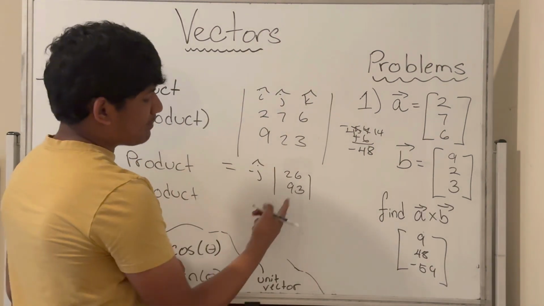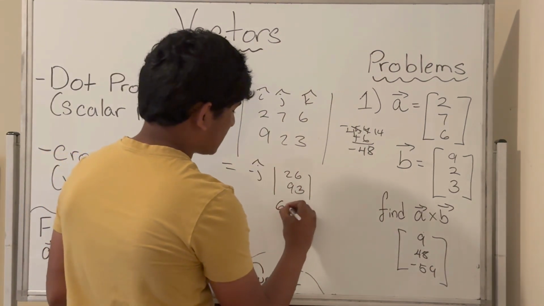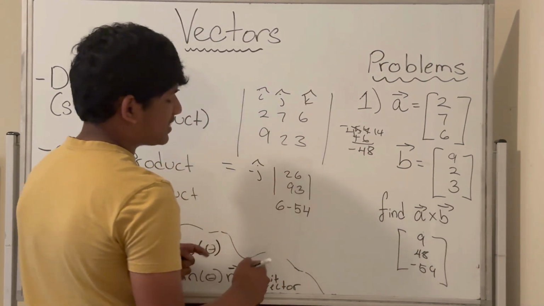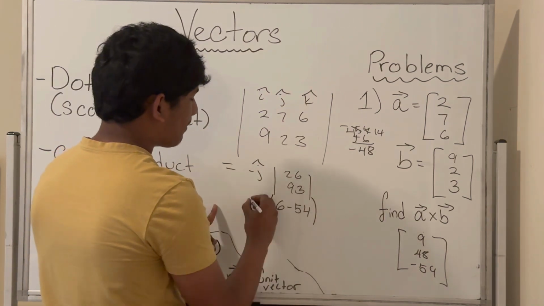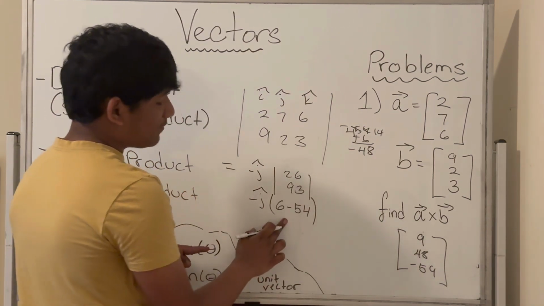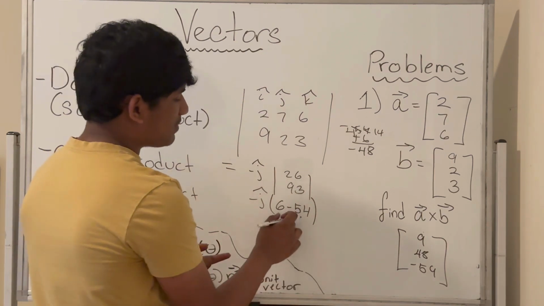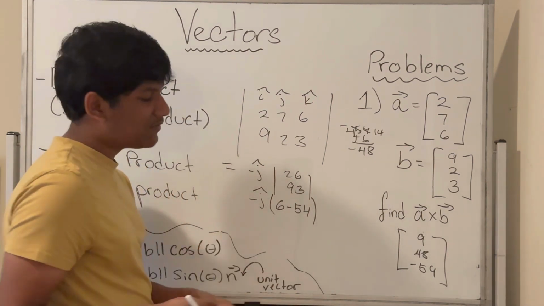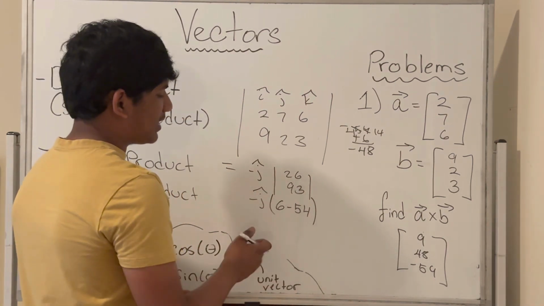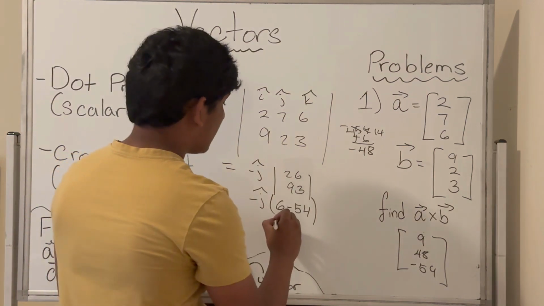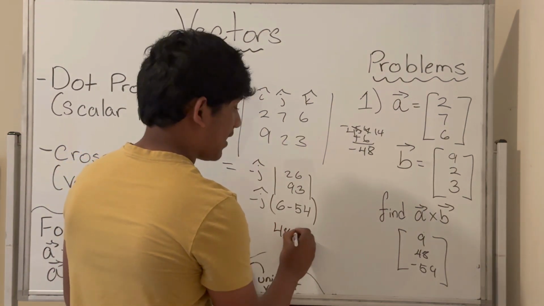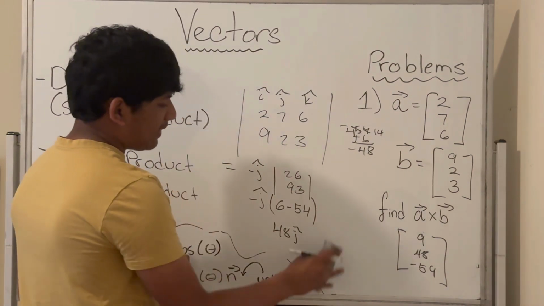AD minus BC: 2 times 3 is 6, minus 54, because 9 times 6 is 54. That's minus 48. Minus 48 times minus j hat is positive 48j hat, which is indeed what we have there, and therefore that's correct.